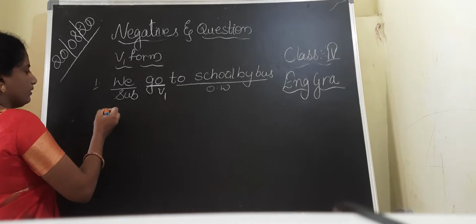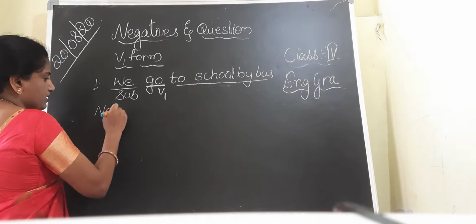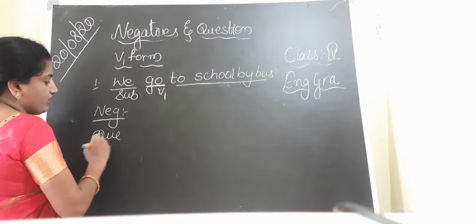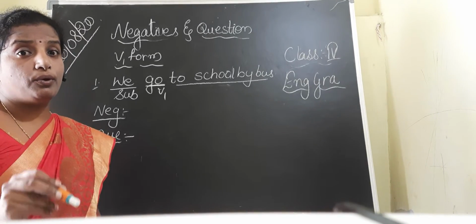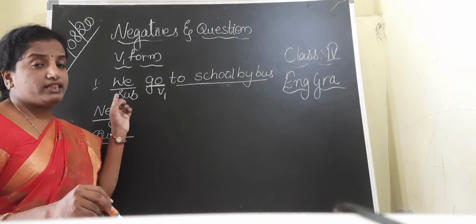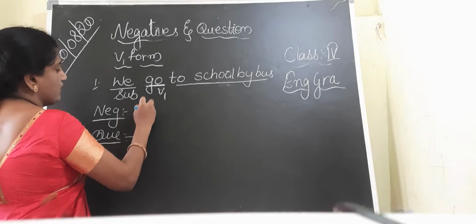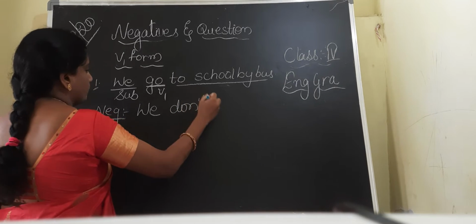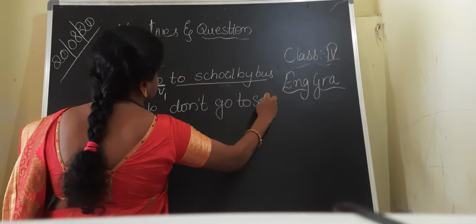When we are writing the negative and the question form, as I have already explained, whenever we have V1 in the sentence, you have to add do not to write the negative form. We don't go to school by bus.